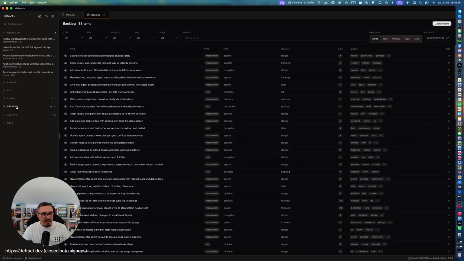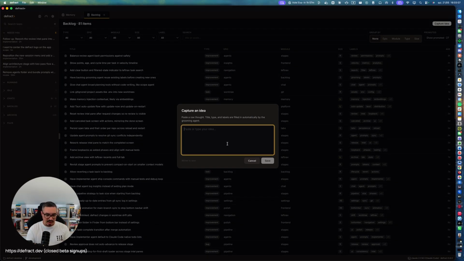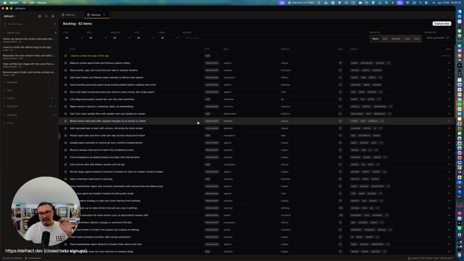Now, another feature that this has is an agentic backlog. And I mentioned that a lot of the times we have these ideas and we don't stop to write it down and all of that. So I made it really easy with Diffract. You can just say, I want to center the logo of the app once again. And what's going to happen is that goes into the backlog.